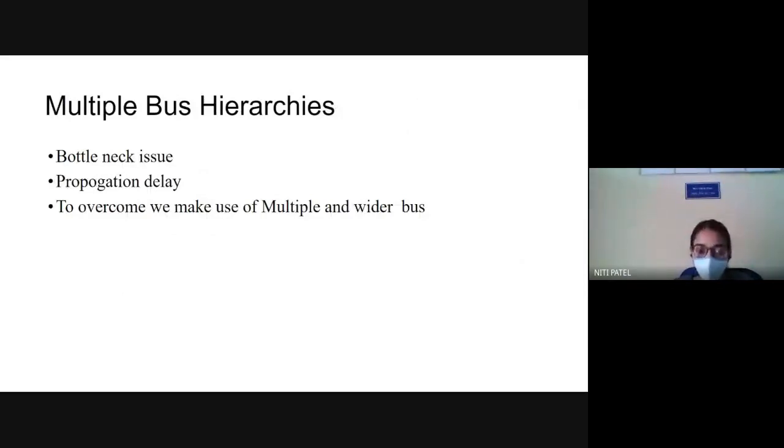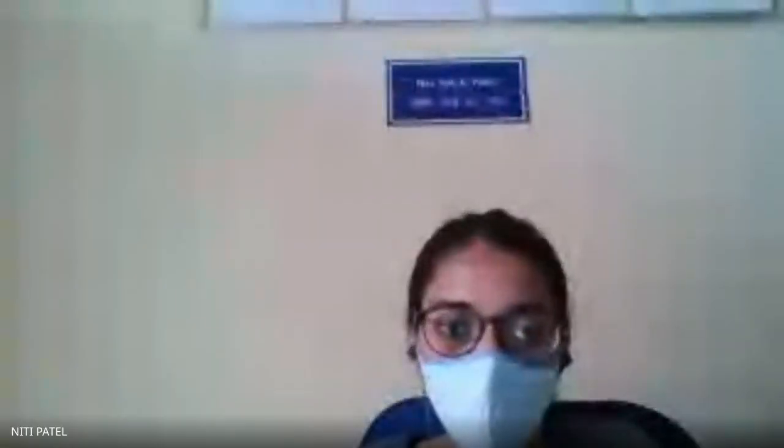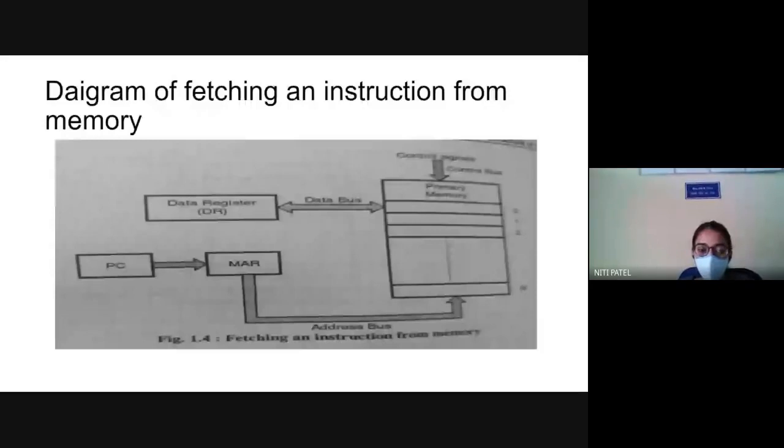So today we have seen how the memory unit works, that is taking the data from the program counter, giving it to the CPU for execution, how the instructions are fetched, how the instructions are executed. We have seen the bus structure, different types of buses, and their work. This is how the instructions are fetched and executed with the help of a program.